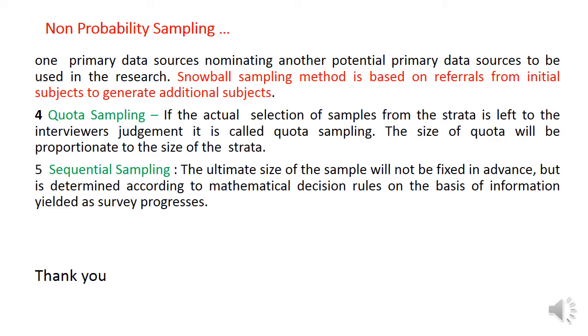For example, in some situations, we identify a person with particular features. Then we select another sample based on the reference of that person. So snowball sampling is a method based on referral, that means recommendation from the initial sample to generate additional samples.